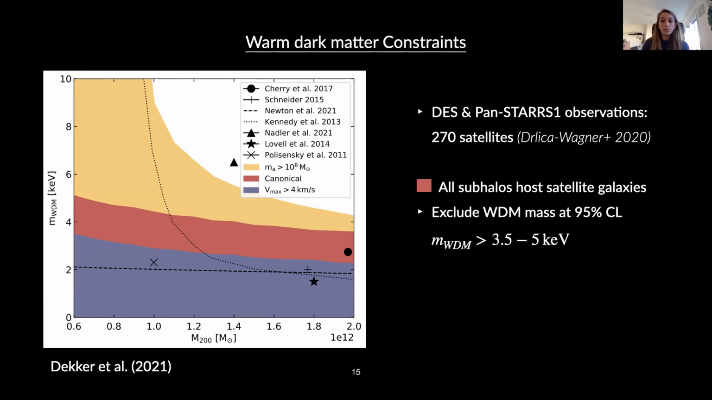And so everything below this region is constrained because these would produce too few satellites. And so we exclude warm dark matter mass between 3.5 and 5 keV, dependent on the Milky Way halo mass. So these offer very stringent and model independent constraints. However, if we do consider satellite forming condition, we obtain this yellow region, which then also improves the results and leaves less room for thermal warm dark matter particles being the dominant dark matter candidate.